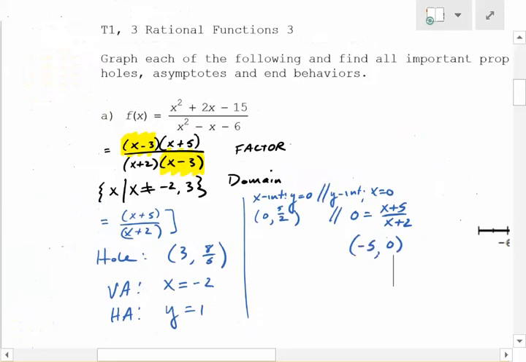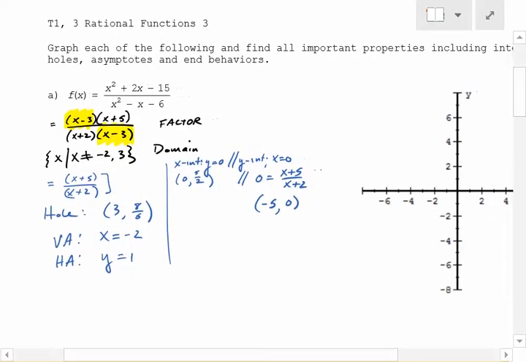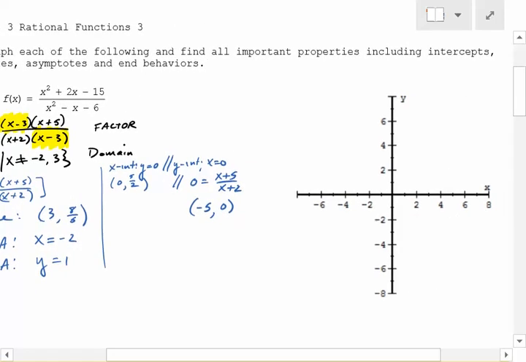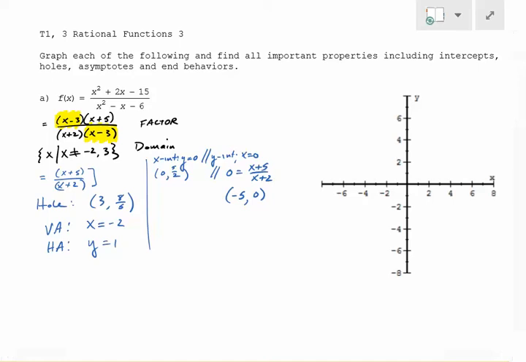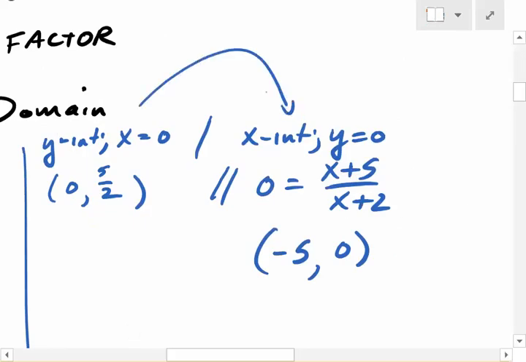So let's look at all the information we have. We have the domain. We know where the hole is. We know where the vertical asymptote is, the horizontal asymptote, and the intercepts. Try this now. Draw me a picture. Use some color in your notes. Use some color in there. There's the proper one right there. Switch those. Whoops.